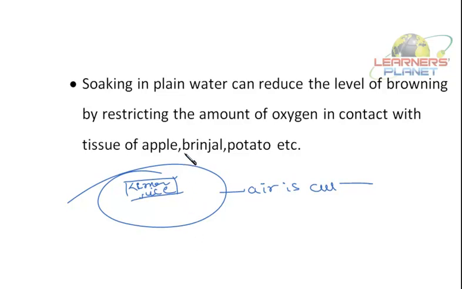In brinjal also there is a very small amount of iron, and in potato also there is a very small amount of iron. And there are other components also which react with air. So just keep in mind why the slices of apple, brinjal, potato or other vegetables turn brown when exposed to air.